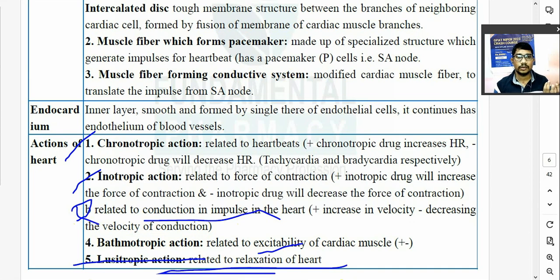Those drugs, okay, है ना, वैसे ही सेम. So positive negative है ना, positive inotropic, positive chronotropic, positive dromotropic, positive bathmotropic, positive lucitropic. Okay. So negative chronotropic, negative inotropic, negative dromotropic, negative bathmotropic, negative lucitropic.